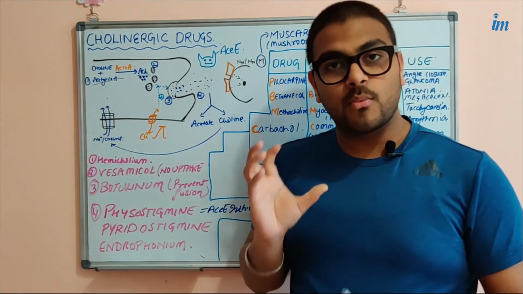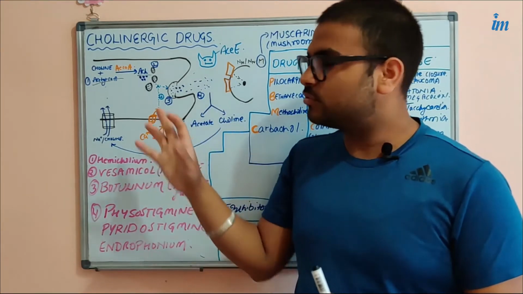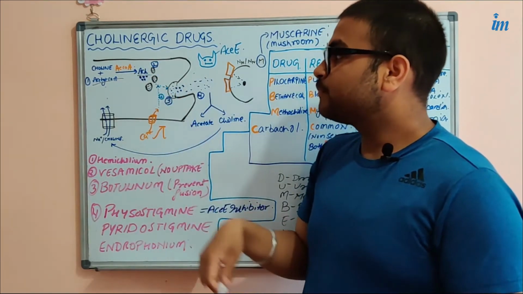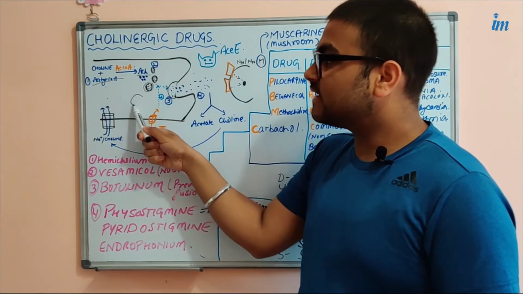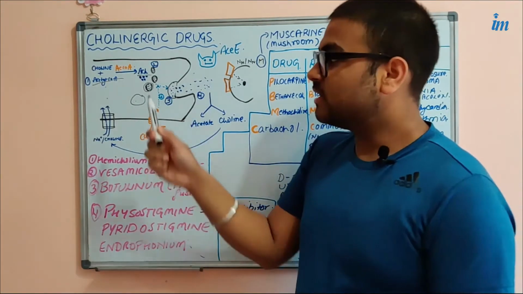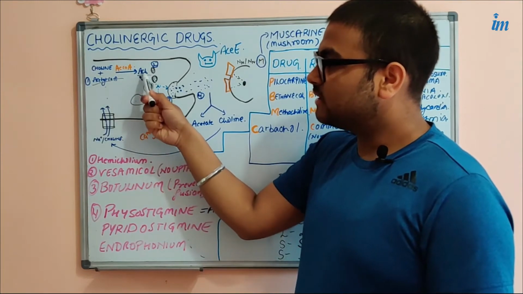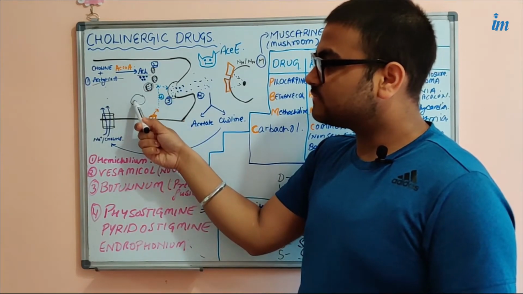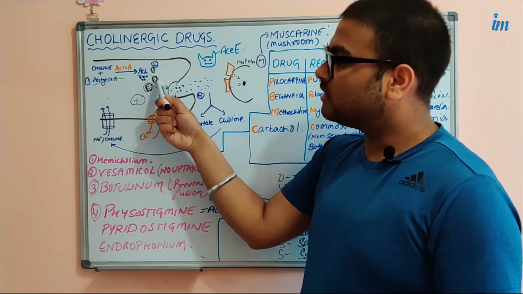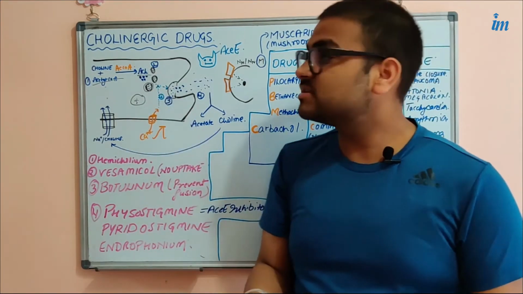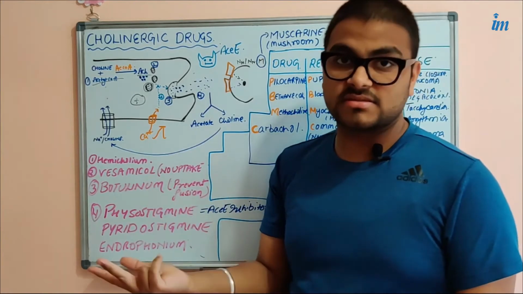As soon as we form acetylcholine, it should get transported into these vesicles. These vesicles are empty initially, but when we form acetylcholine, it is transferred into these vesicles. I have shown the vesicles having the blue colored acetylcholine within them. So this is the second step in the synthesis of acetylcholine.